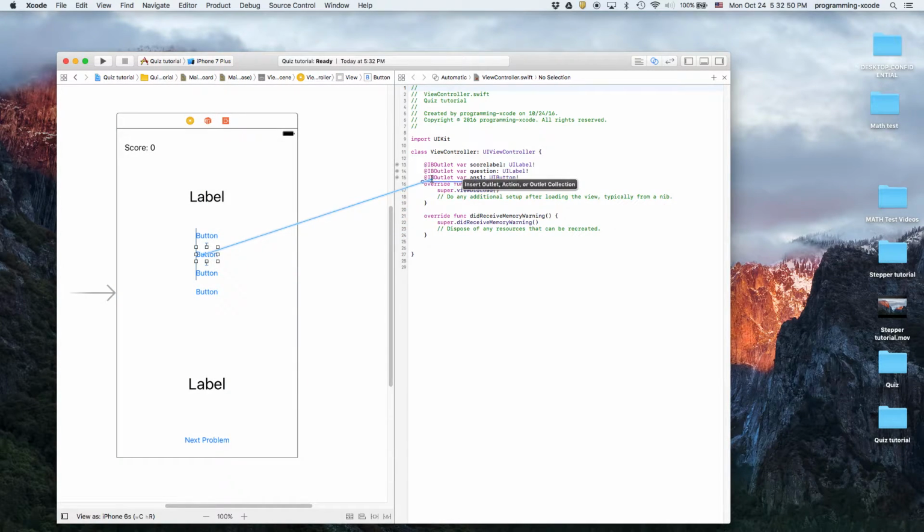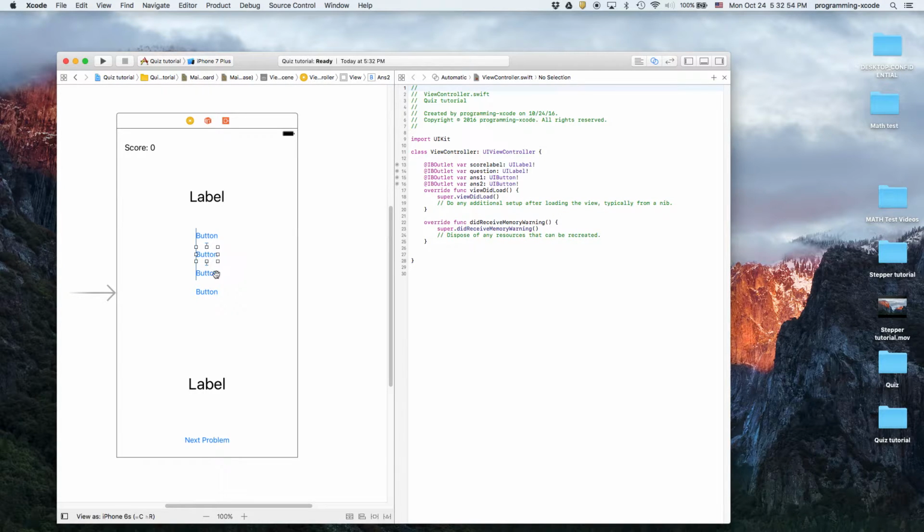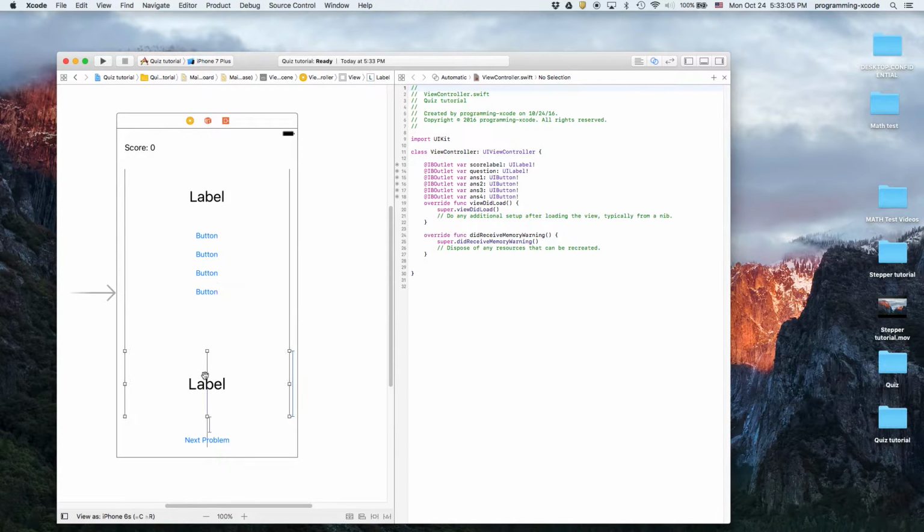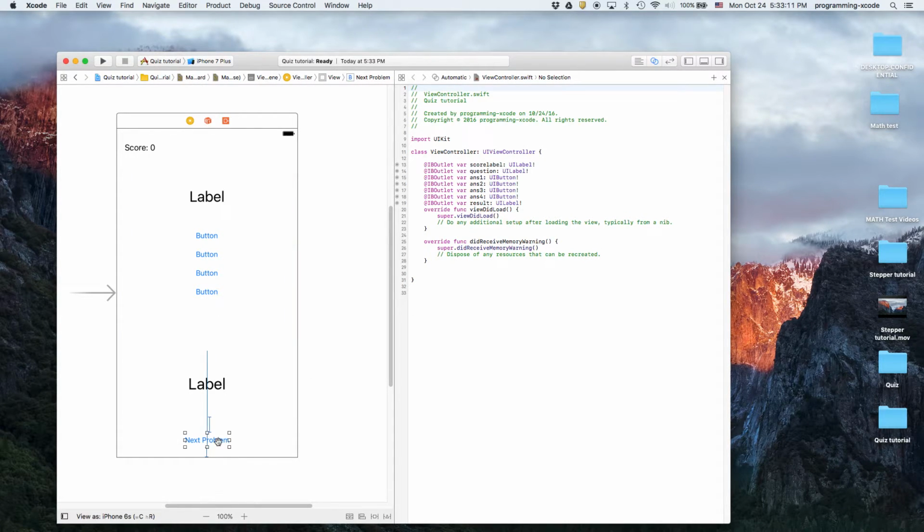And we also have to hide and show. So now we're done with the buttons. Let's do the result. And then the next problem.